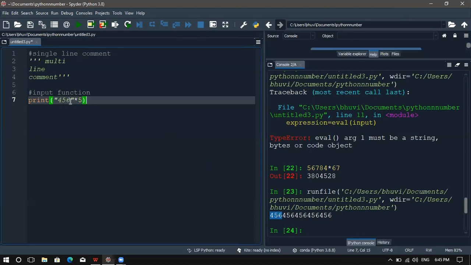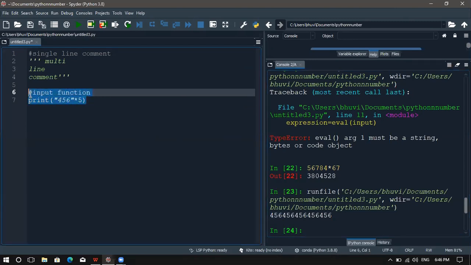But here the 456 is enclosed within quotations, so it will be considered a string. With the multiplication operation, it will print the string 5 times, 10 times, whichever number you mention there.